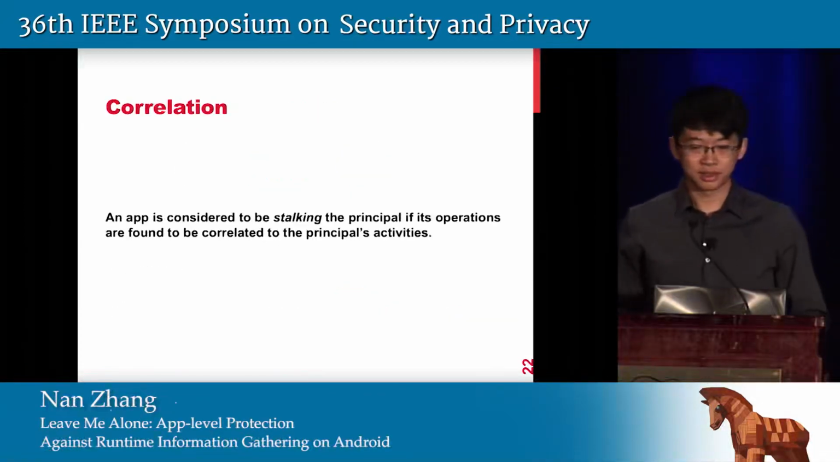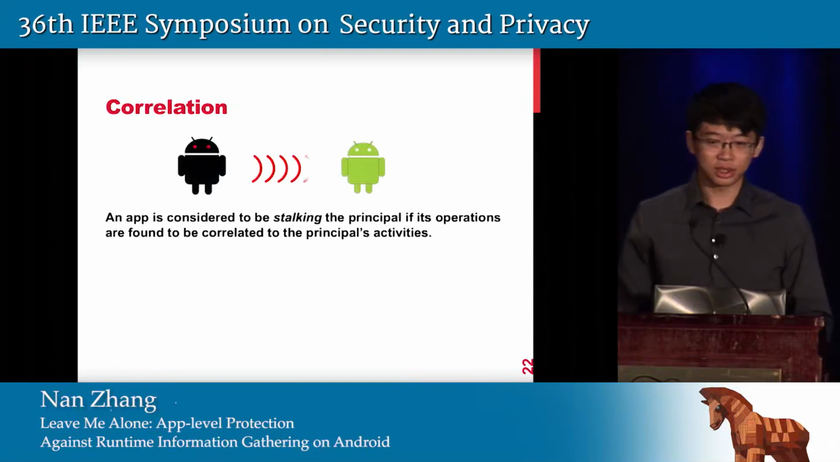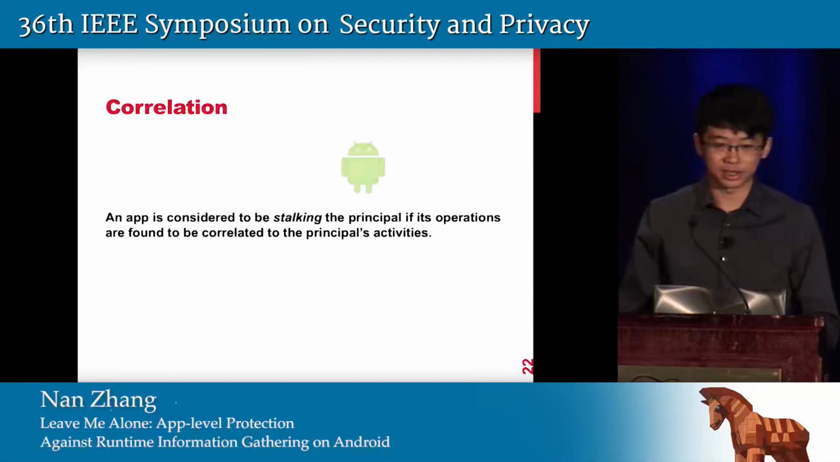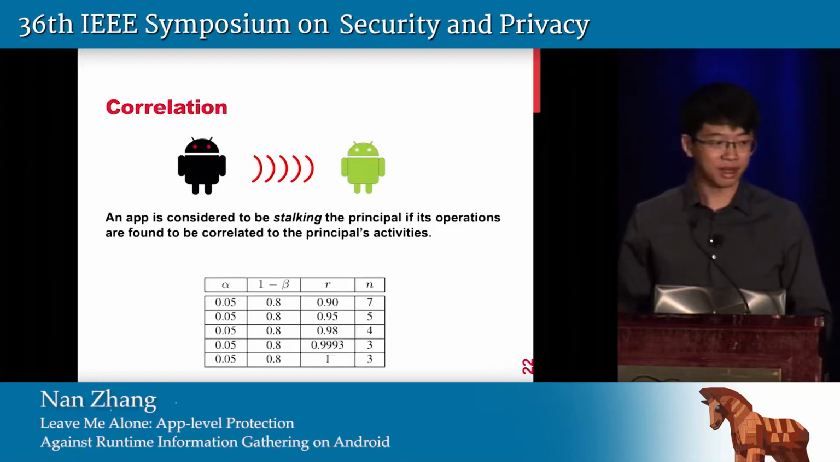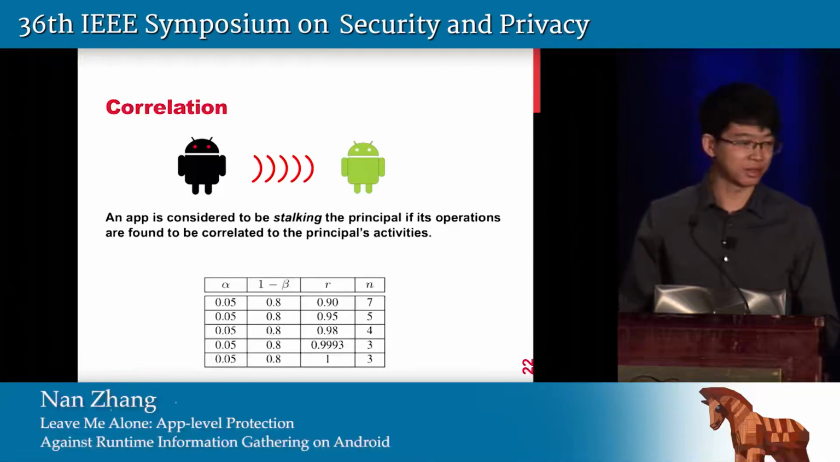One obvious situation is that if an app only runs when the principal app is running, it is highly likely that it is a malicious app stalking the principal app. By calculating the Pearson correlation coefficient, 4 instances of such behavior are enough to identify their correlation.